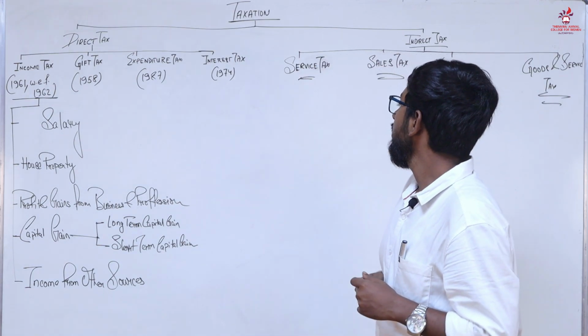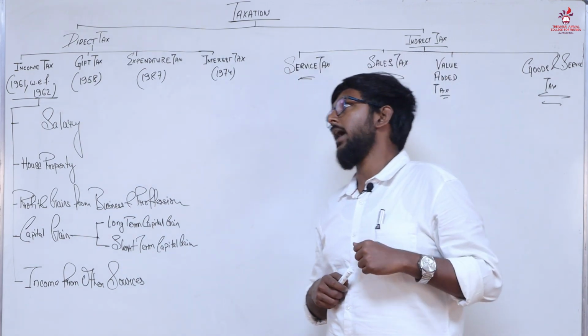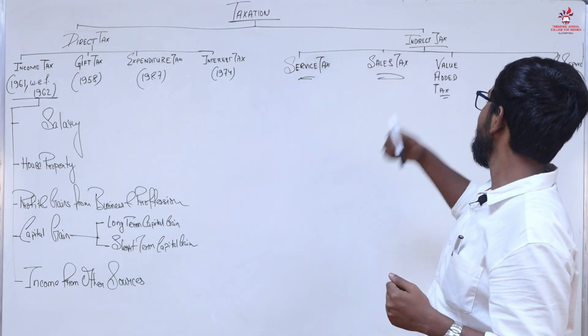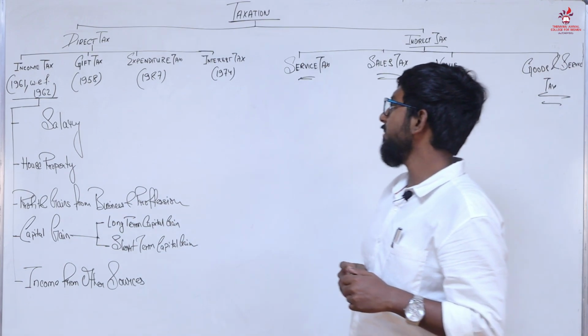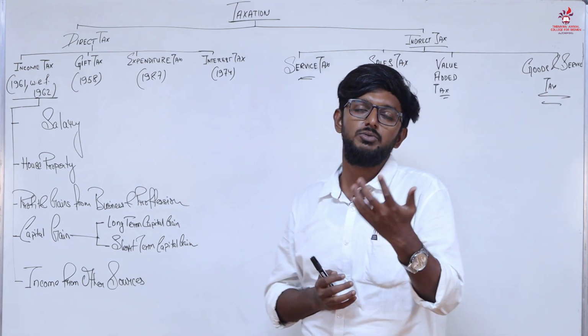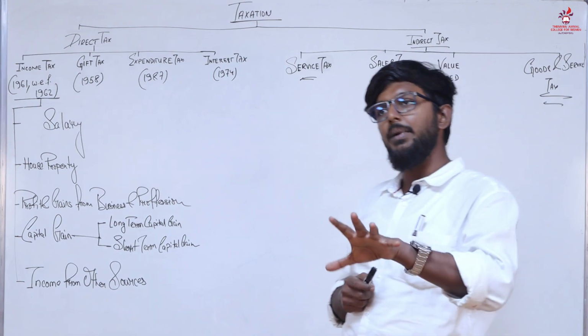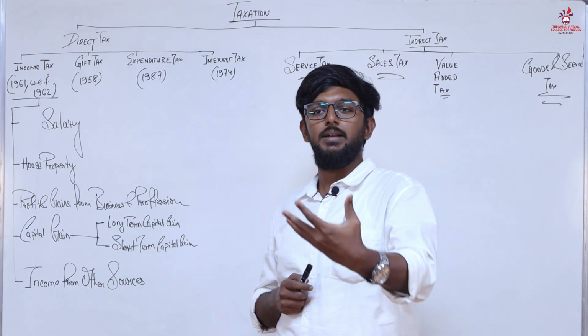Alright. In the taxation part, taxes are of two types. One is direct tax, another one is indirect tax. Now the next question that comes to our mind is, what is direct tax? Direct tax is the direct payment by the citizens to the government.